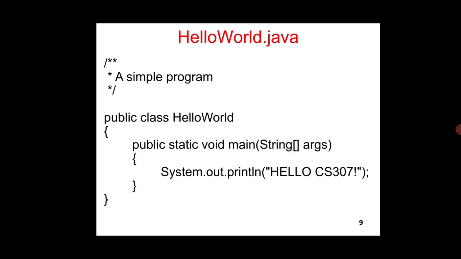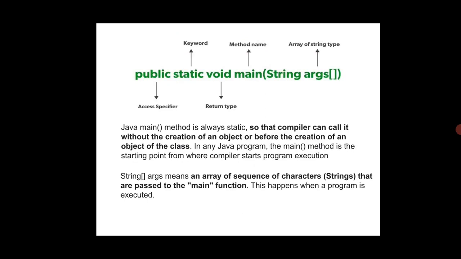What is the purpose of the square bracket? In the sense, the square bracket indicates arrays. That's why we are defining arguments as an array. Then System.out.println: the purpose of System.out.println is to print the value. So it is going to print the value as CSE 307. It is a simple Java program we can execute by using the Java virtual machine.